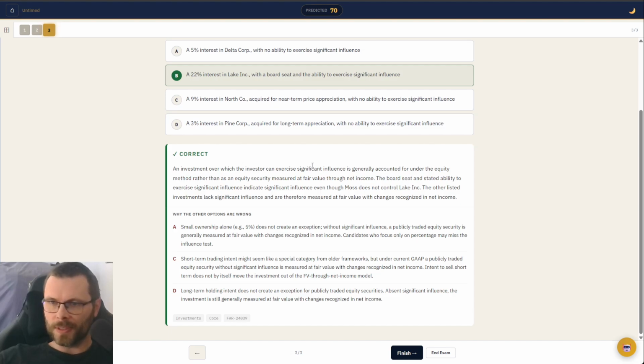So B was the easy option to get through, even if you only knew the keywords to look for and the 4 frameworks that you're working with. You could find the answer probably within 30 seconds of just glancing, looking for keywords. There are other keywords. It's like some bonus keywords, fair value through net income. We talked about that. Joint control, controlling financial interest, variable interest entity. Those deserve their own video, and I'll make a video for those later.